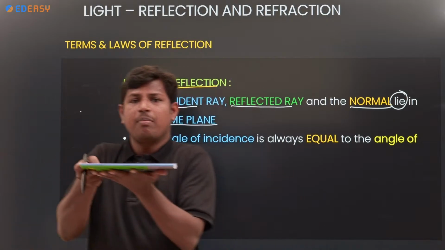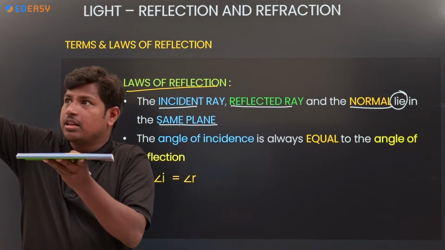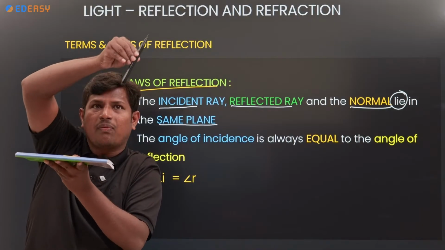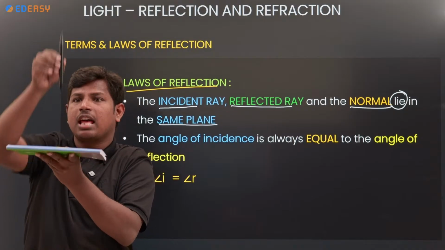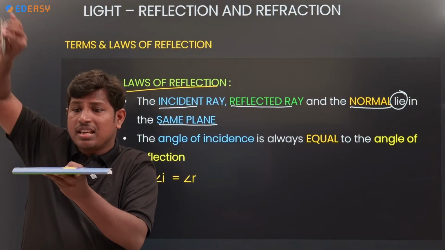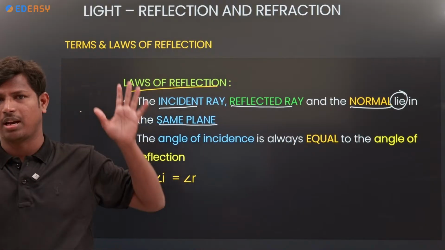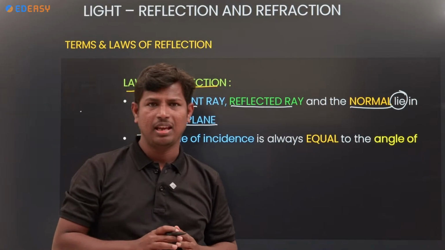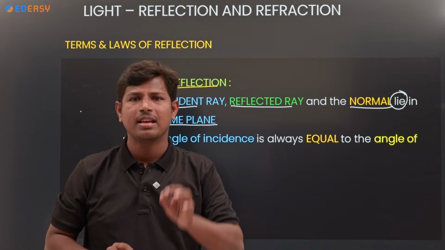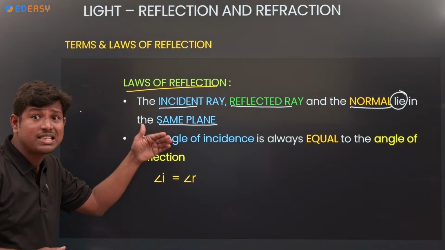For example, I am taking a book here. Incident ray strikes, and after striking this one, it goes back. That is the reflected ray, and where will be the normal? Here it is the normal, perpendicular to the surface. These three, incident ray, reflected ray, and normal, lie in the same plane. That is the first law of reflection. Clear? And coming to the second law of reflection.